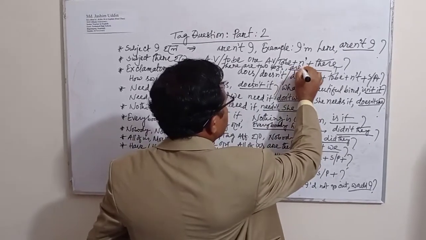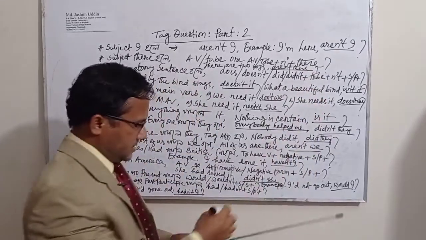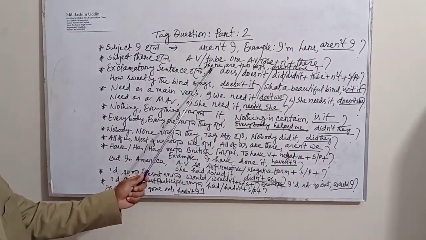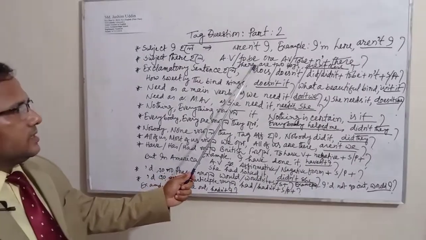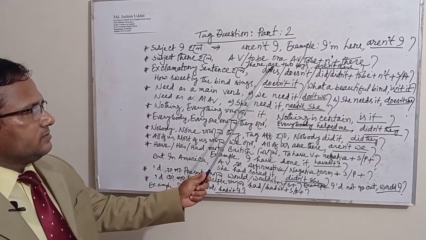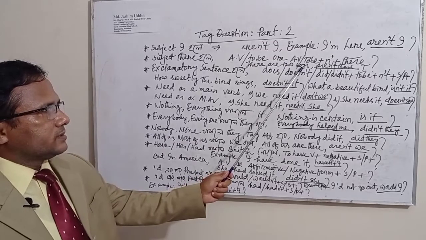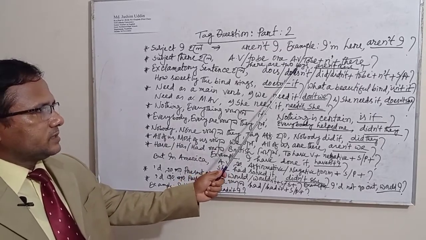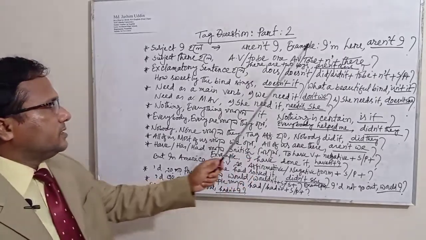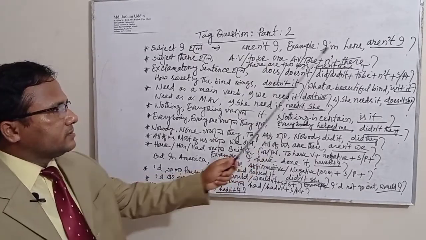Aren't there, because the introductory there is used here, and the auxiliary verb here is are. There are two boys. এখানে দুটো বালক আছে. We will write down here aren't there. Next I'll have to put a question mark.